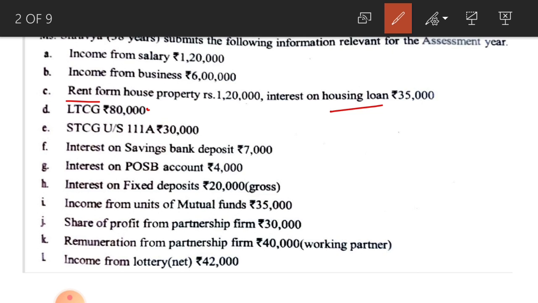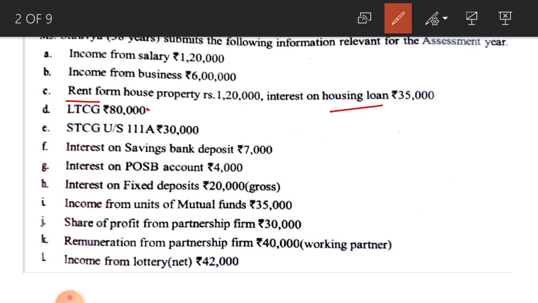This long term capital gain is taxable at 20% and taxable under the head capital gains. Next one, short term capital gain under section 111A rupees 30,000. Short term capital gain under section 111A means short term capital gain chargeable at 15%, and this one is taxable